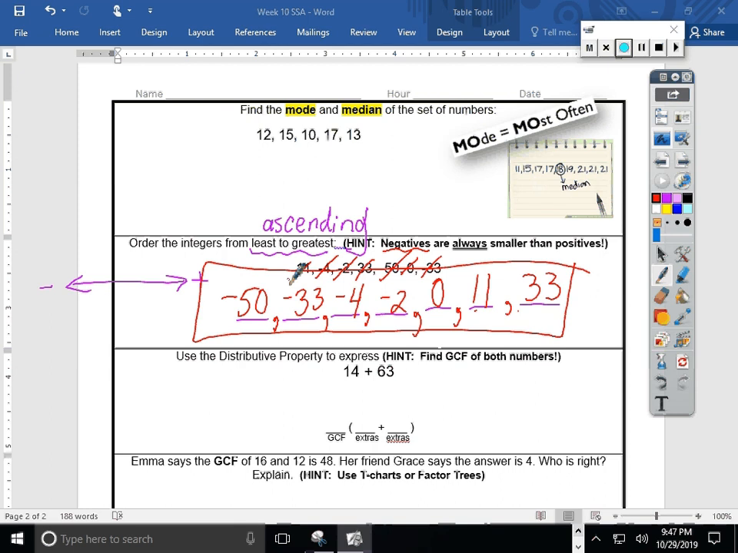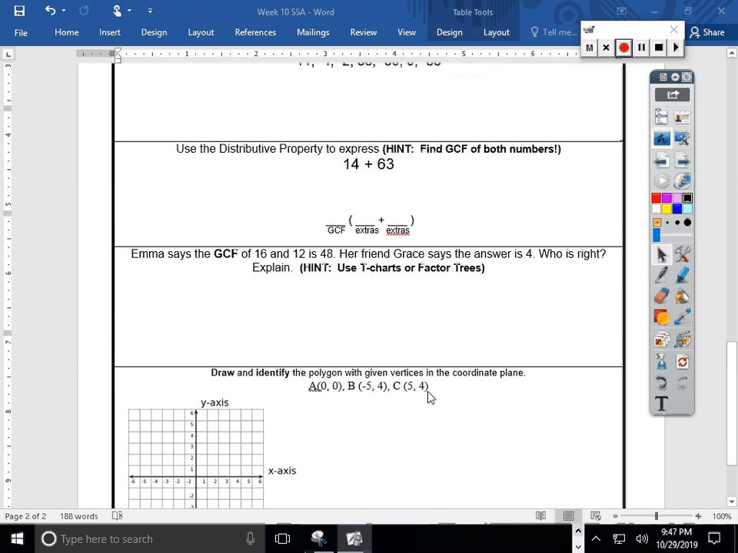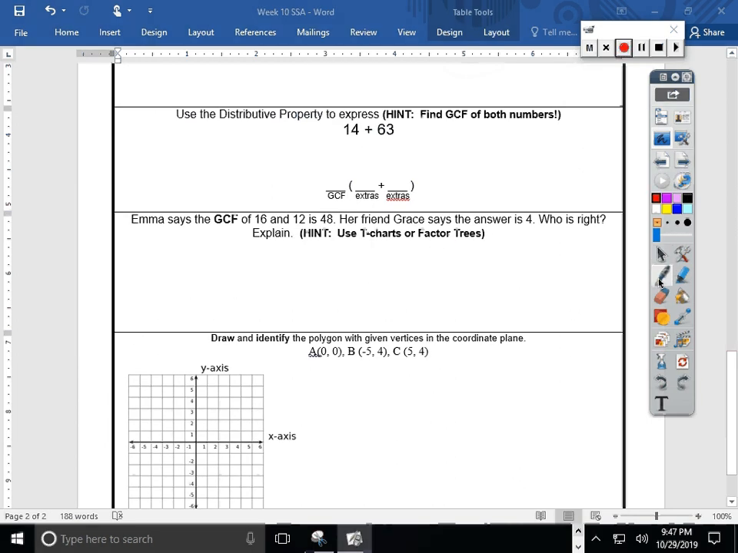A couple more problems to review today. This next one uses some terminology that we don't use a whole lot with students, and I wish they saw it more often so it wasn't quite so frightening. It says, use the distributive property to express. Hint, find the GCF of both numbers.